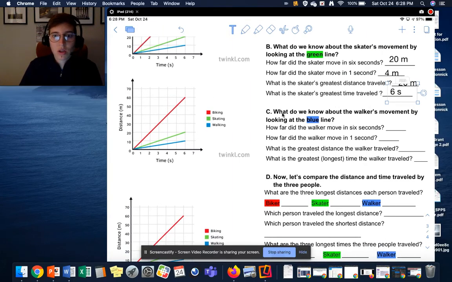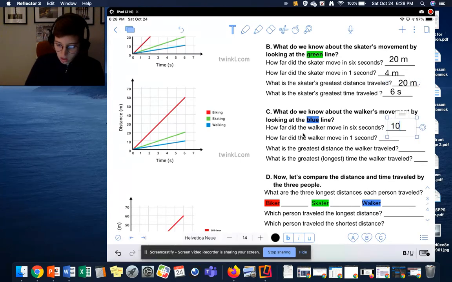So our next one is about our blue line. What do we know about the walker's movement by looking at the blue line? How far did the walker move in 6 seconds? So we look for our blue line, and we look for our time of 6 seconds, and we go until we hit the blue line, go over to our distance, and we see it is 10. So that is 10 meters.